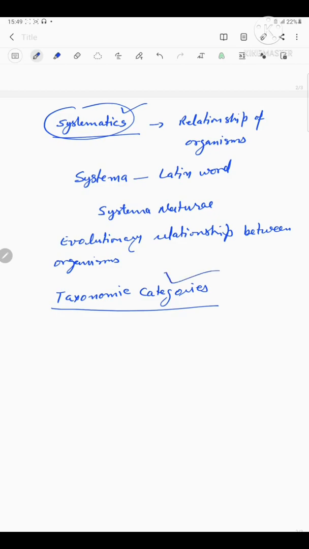All taxonomic categories constitute the taxonomic hierarchy. Each category, referred to as a unit of classification, represents a rank and is commonly termed a taxon, the singular form of taxa.